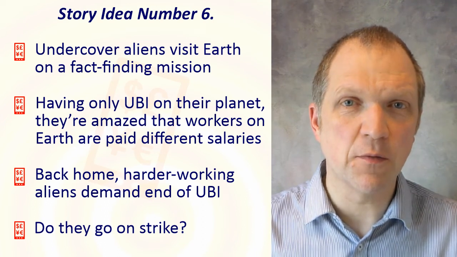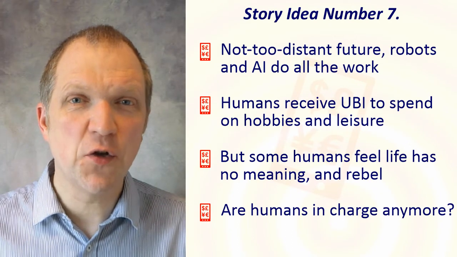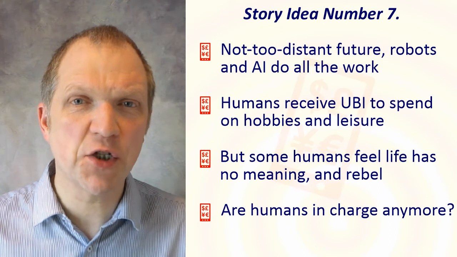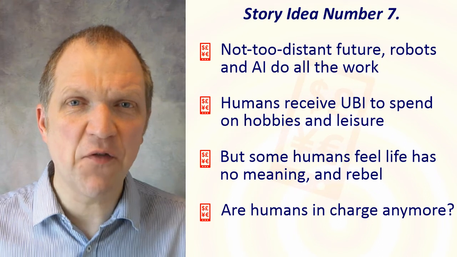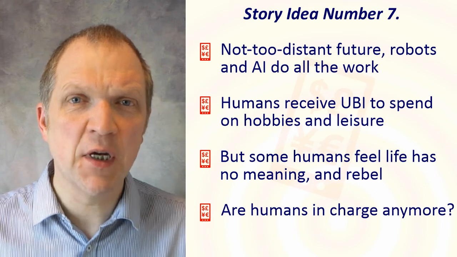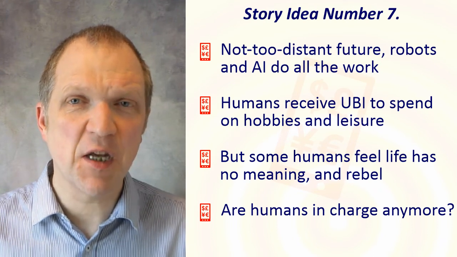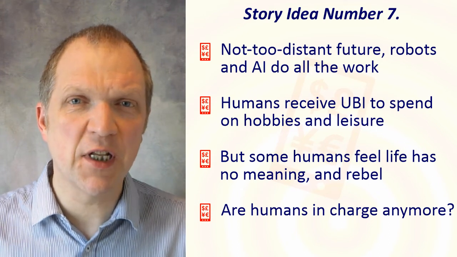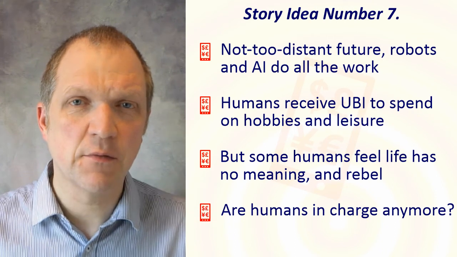Are they successful? Story idea number 7. In the not too distant future, robots and AI have developed so much that humans no longer need to work. Instead, everyone receives the same monthly income to spend on leisure and hobbies. Everyone seems happy, but deep down, some people feel that life no longer has any meaning. They want to earn their monthly income so that their life regains some purpose.